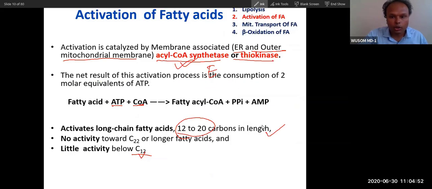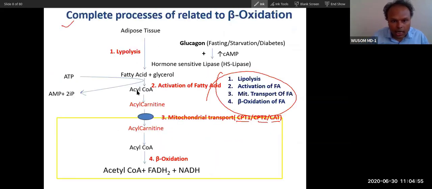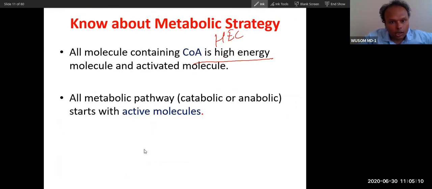Let's see this. So I told you CPT1 converts acyl coenzyme A into acyl carnitine. Then what does this do? This acyl carnitine will be transported by this protein, and after it comes into the mitochondria, this CPT will again convert this acyl carnitine back to acyl coenzyme A. You can see the same thing here.